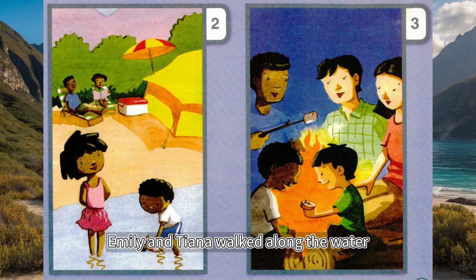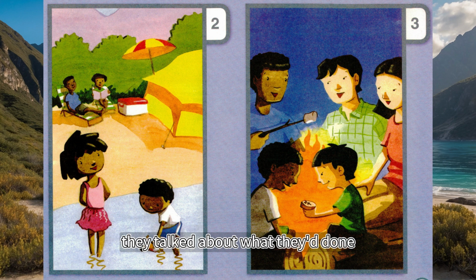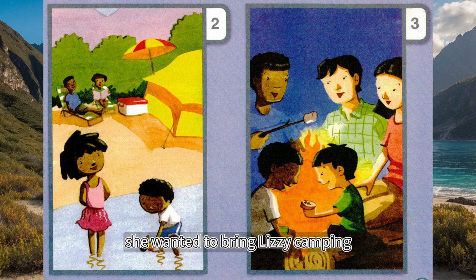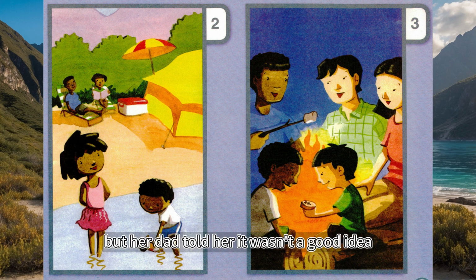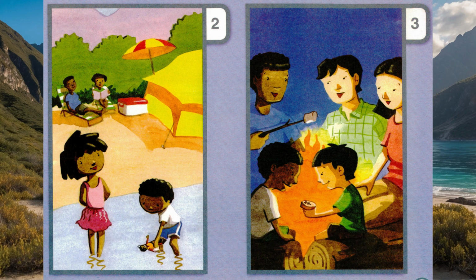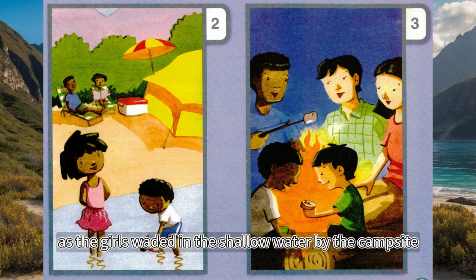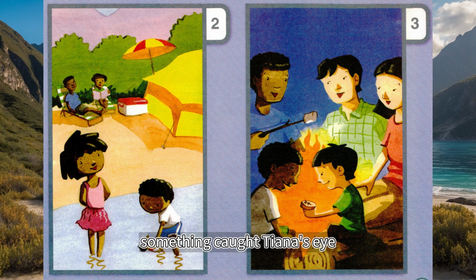Emily and Tiana walked along the water back toward Tiana's campsite. They talked about what they'd done since the last time they saw each other. Emily had a new pet lizard that she named Lizzie. She wanted to bring Lizzie camping, but her dad told her it wasn't a good idea. There were wild animals near the lake that might hurt Lizzie. As the girls waded in the shallow water by the campsite, something caught Tiana's eye.